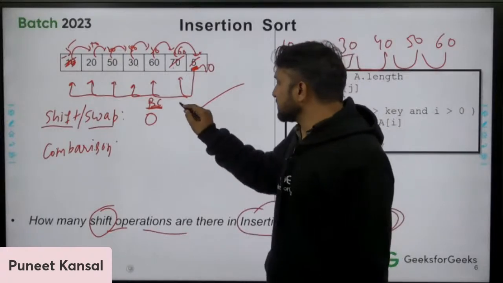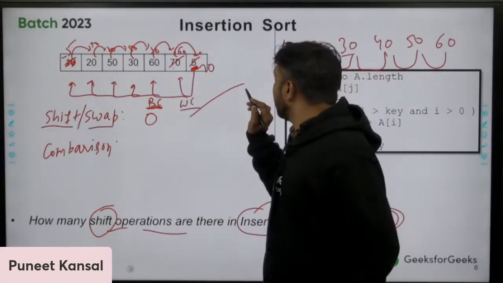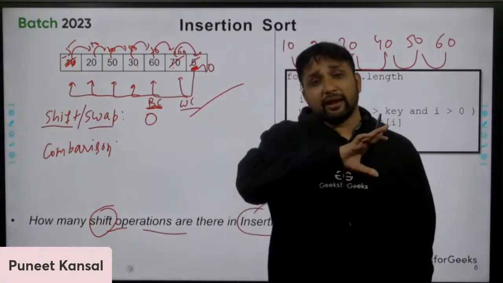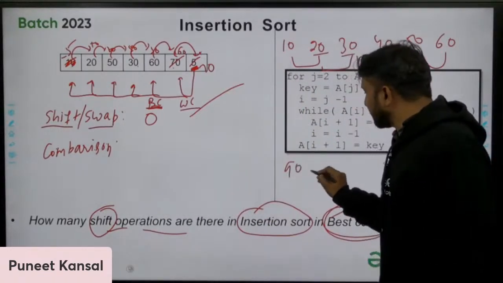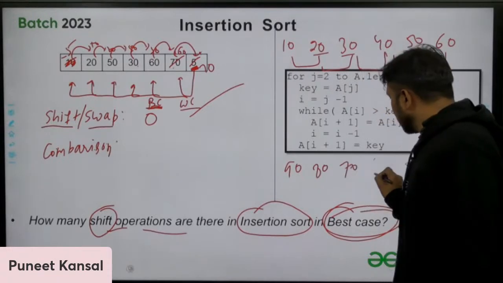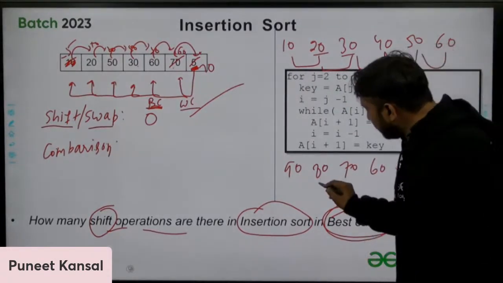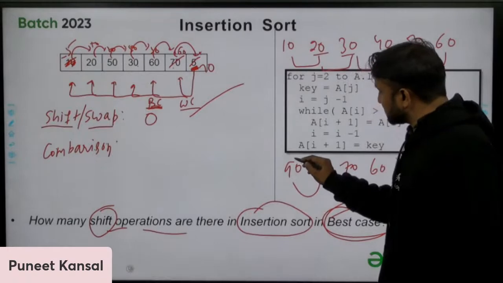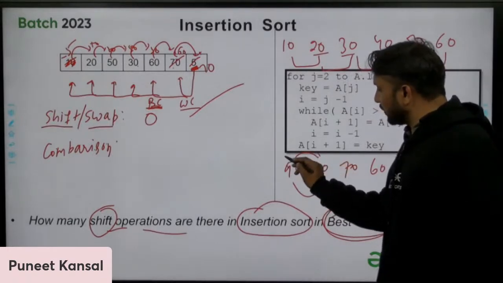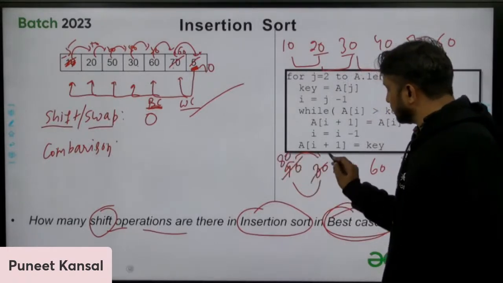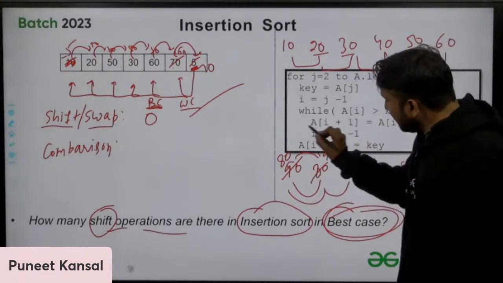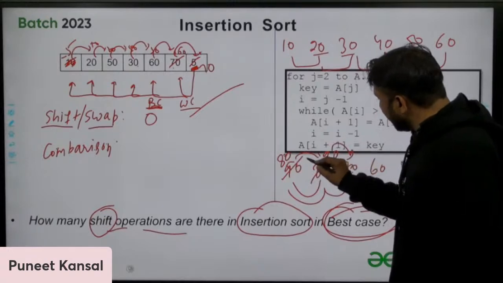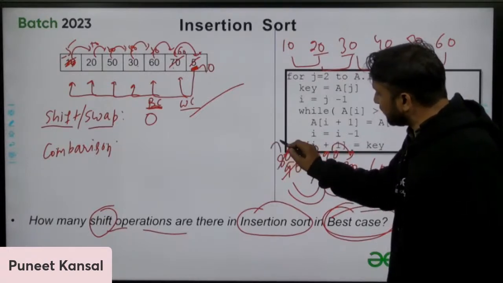Okay, and in the worst case, how many shift operations will you perform? When the array is sorted in decreasing order, every time you need to perform shifts. 90 will come here, 80 will go here. Here two shift operations: 70 will come here, 90 will shift, 80 will shift, and 70 comes here.